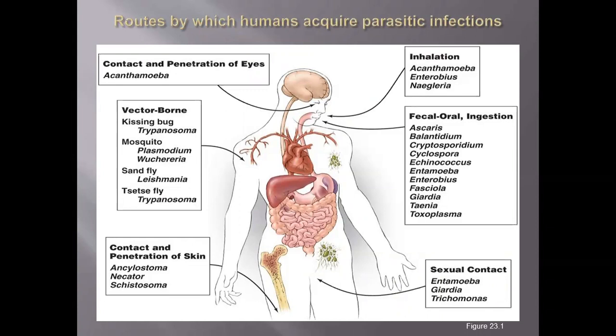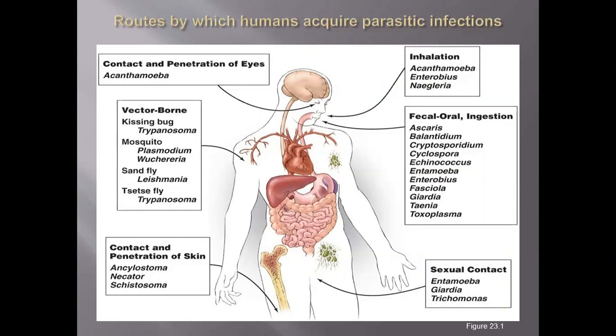Then inhalation: Enterobius, Naegleria. Then fecal-oral ingestion: Ascaris, Balantidium, Toxoplasma, Cyclospora. These are some examples. Then sexual contact: Entamoeba, Giardia, Trichomonas.